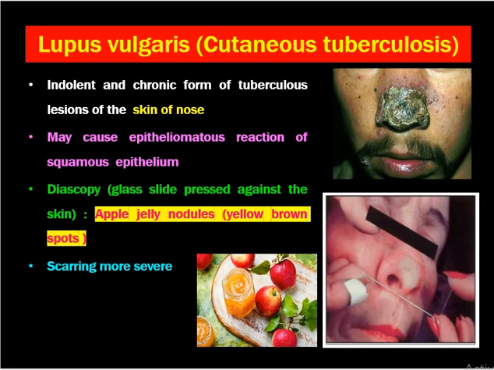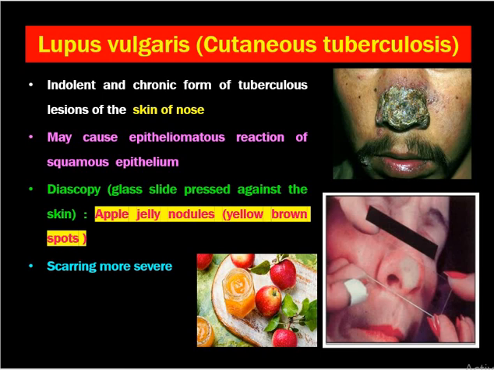Lupus vulgaris is the cutaneous tuberculosis of the nose. It is an indolent and chronic form of tuberculous lesions of the skin of the nose. It may cause epitheliomatous reaction of the squamous epithelium. So squamous epithelium might grow as epitheliomas. You can see this is the cutaneous form of tuberculosis in the nasal skin.